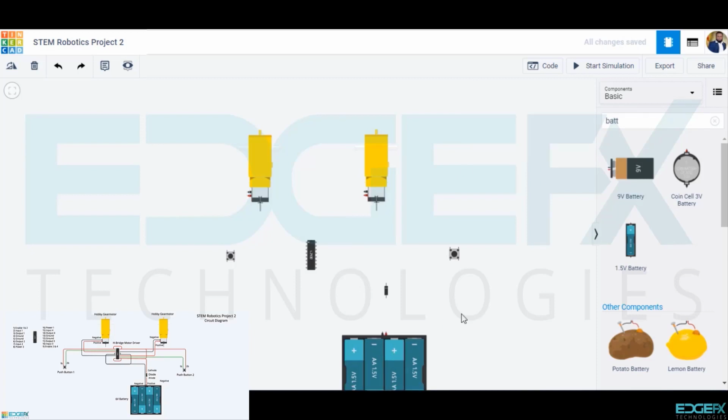We will connect as follows: positive of the battery to the anode of the diode. For this positive line, we shall select the wire color red.